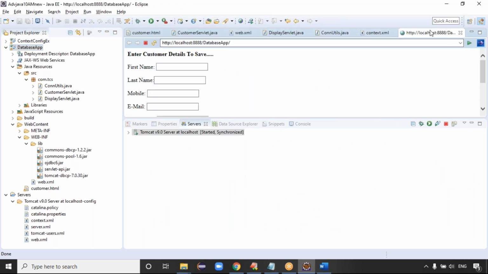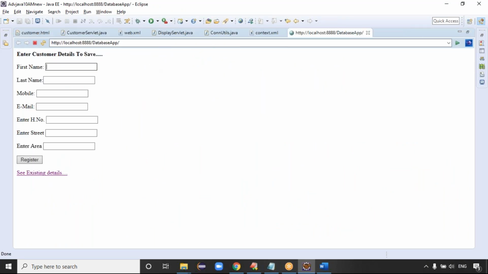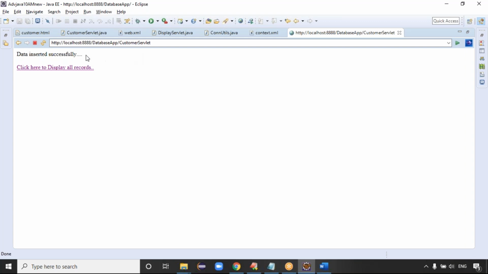Now let me share the values: BBB, something like 808080. BBB sample data, that's up to you, but you can fill it in every time. Click on register, guys. Now we got the message that data was inserted successfully, right? It means the jar file is working fine, and the third approach is also perfectly working, right? Exactly.